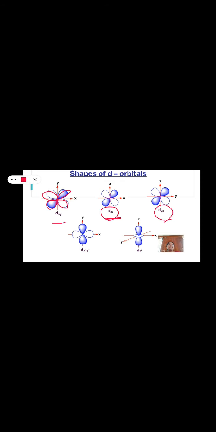In these 3 cases, the lobes are present between the axes, so these are called non-axial orbitals. Whereas in dx square minus y square, the 4 lobes are present along the x and y axes, and in dz square, the lobes are present along the z axis. So dx square minus y square and dz square orbitals are known as axial orbitals.